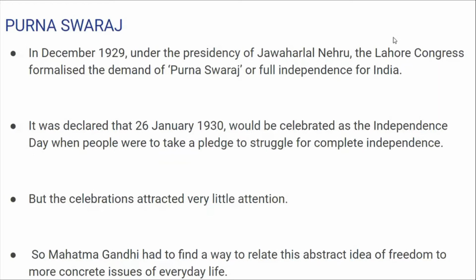Jawaharlal Nehru said in December 1929 that we will all celebrate January 26, 1930 as our Independence Day. Jawaharlal Nehru said we will celebrate full independence on 26 January 1930. But not many people participated in the Purna Swaraj celebration. Only a few people came.